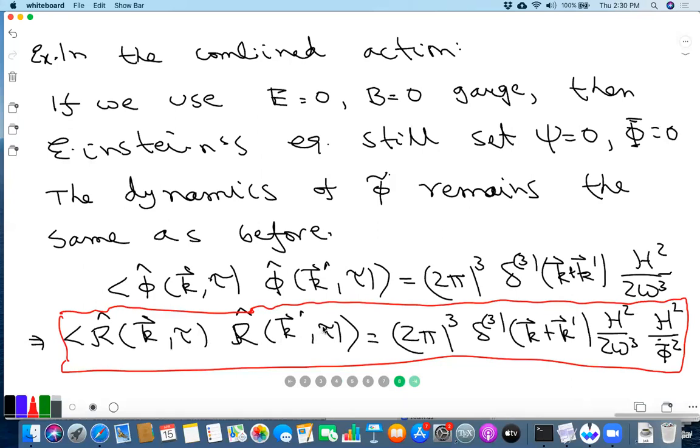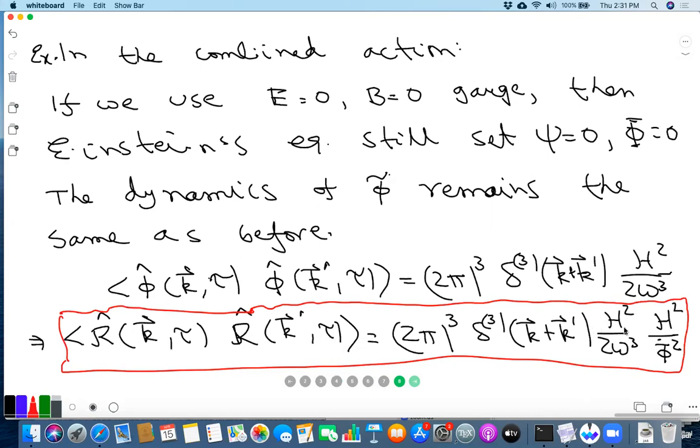Remember that we did our two-point function calculation in de Sitter. Now it's not de Sitter anymore, but it's approximately de Sitter, and that's why you are using this formula. If it was far away from de Sitter, we couldn't have used this formula. You have to redo this calculation. So given this, I can ask that suppose I want to calculate this in the far future, as tau goes to 0, t goes to infinity.